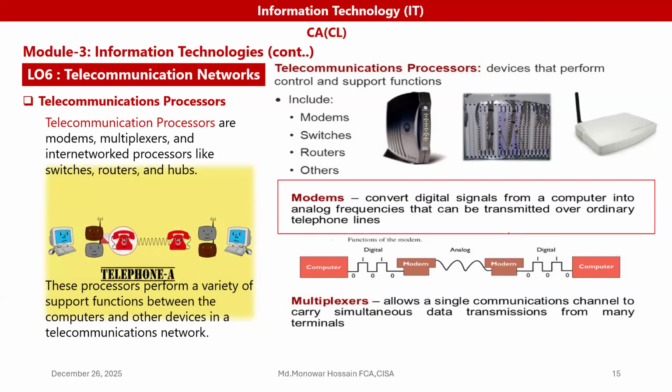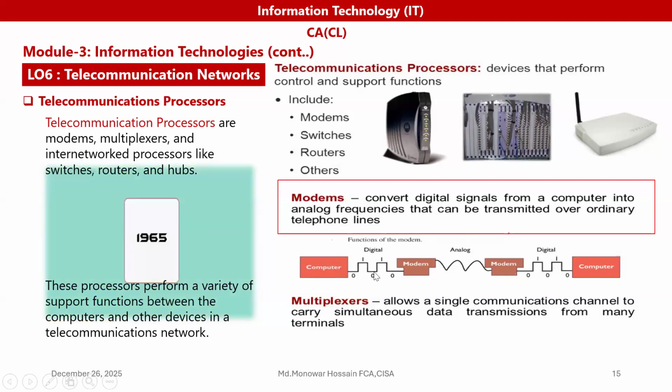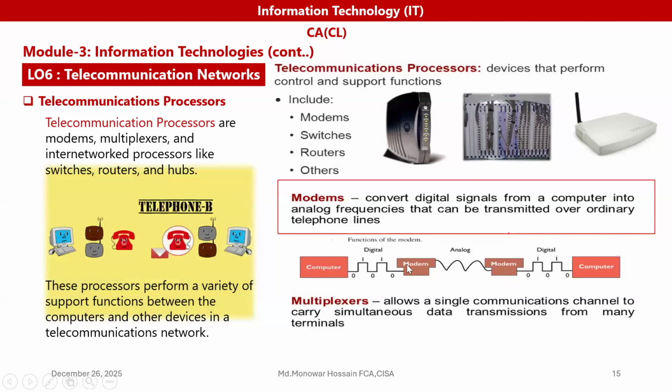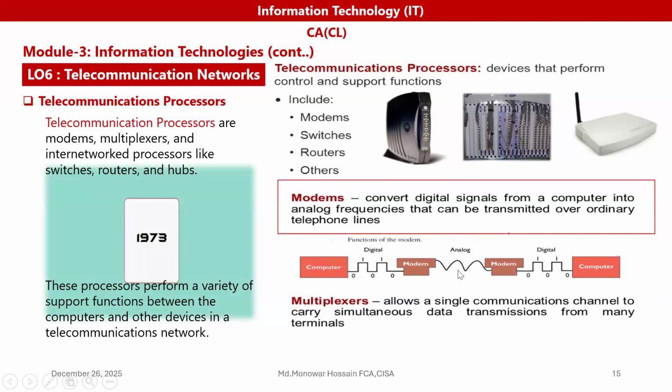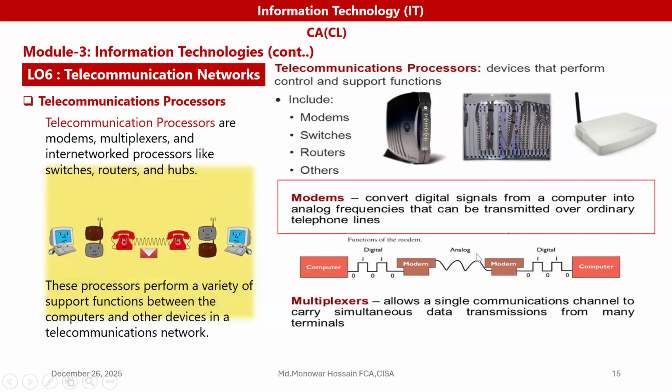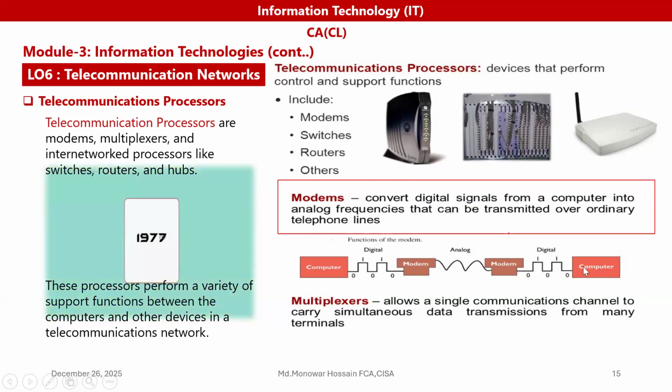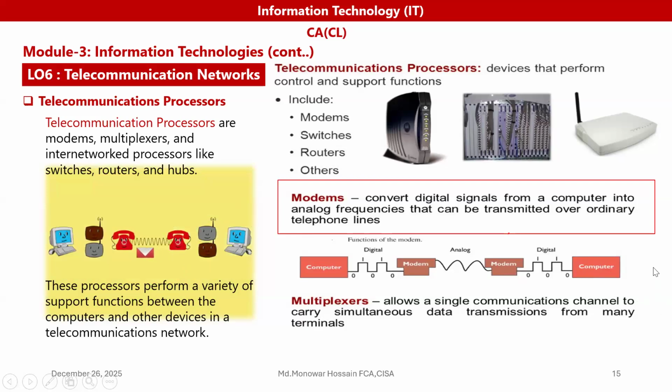So the modem converts digital signals from a computer into analog signals. If you see here, the computer produces the digital signal. That is the function of the modem: it takes the signal through the modem, which converts that digital signal into analog signal. After processing, the analog signal is converted back into digital signal by the modem, and the output computer receives the message from the sender. So the modem converts digital signals from a computer into analog.